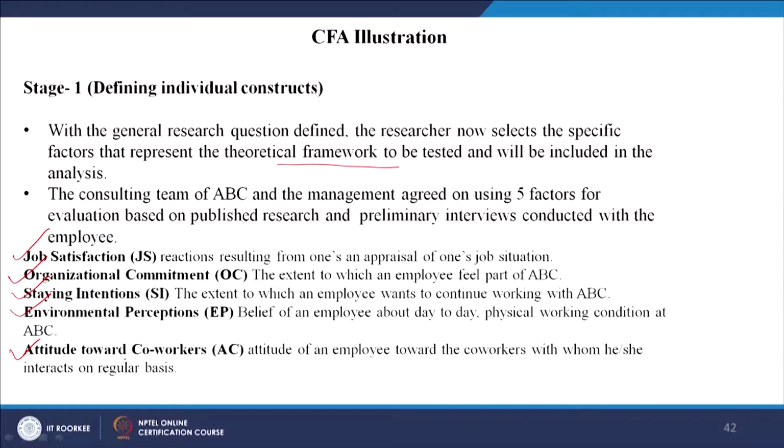So, these are the 5 constructs: job satisfaction JS, organizational commitment OC, staying intention SI, environmental perceptions EP, that means the belief of an employee about day to day physical working conditions, and attitude towards co-workers AC.